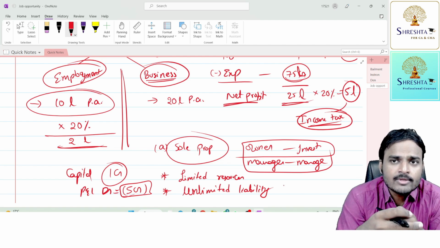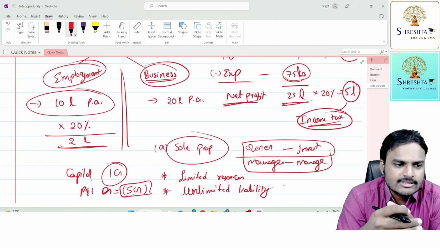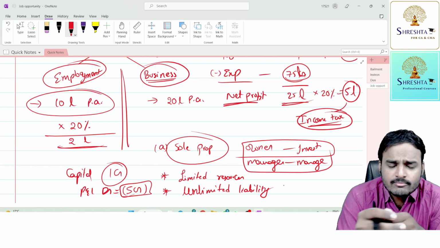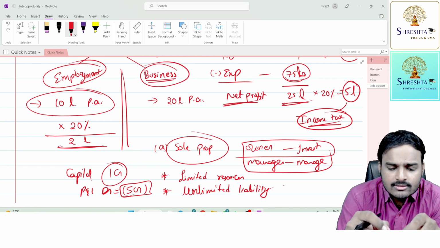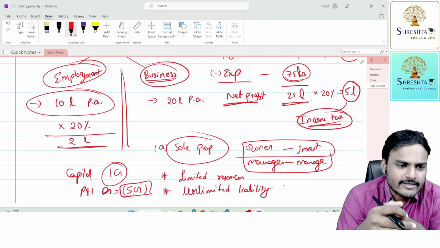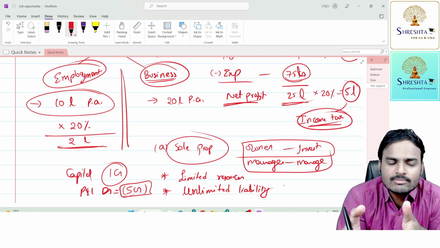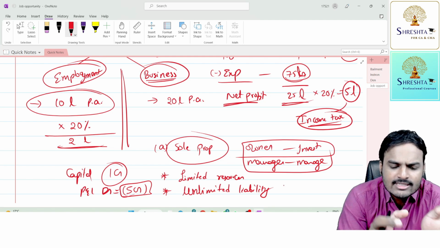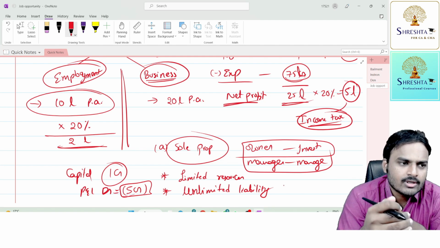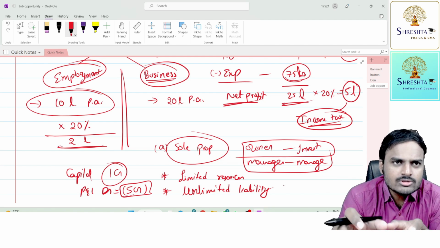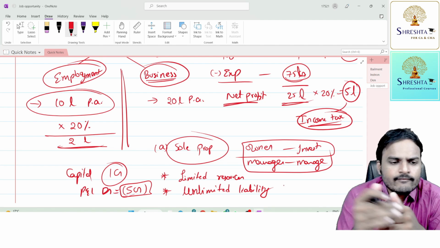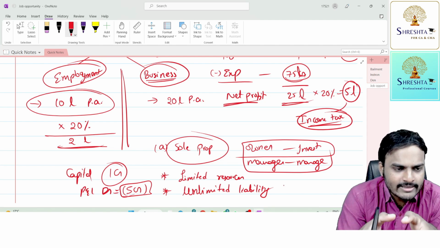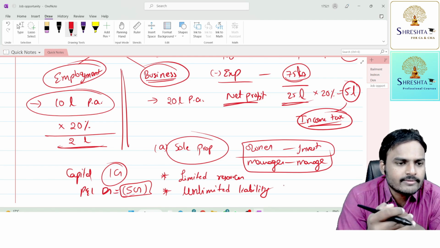I have a client. He is engaged in the generators business, purchasing and sale of generators. One day he observed that many people are earning a lot of profits in the stock market, so he also planned to invest money in the stock market. He received advances from customers to purchase and install generators at the client location. Almost 10 advances, each of 5 lakhs, 10 into 5 lakh, 50 lakh rupees. He took 50 lakh rupees from 10 customers and invested it in the stock market in futures and options.